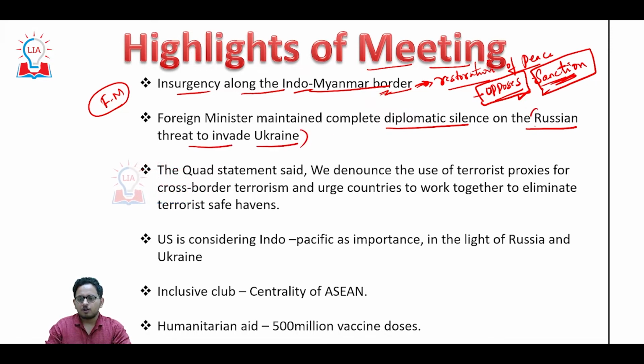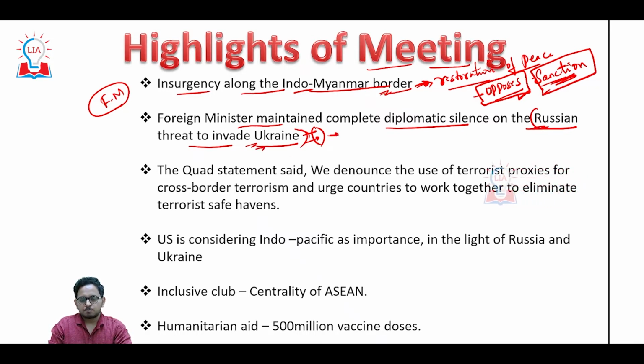Second, the foreign minister maintained a complete diplomatic silence on the Russian threat to invade Ukraine. You all are aware of the Russian expansion policy. Russia has already annexed Crimea, which was a part of Ukraine, and now Russian forces are along the borders. So, in spite of such an emergency situation, the foreign minister maintained a complete silence on the Russian invasion of Ukraine,